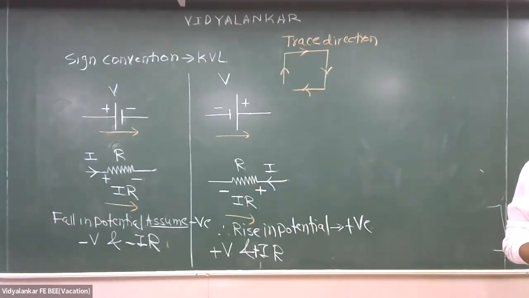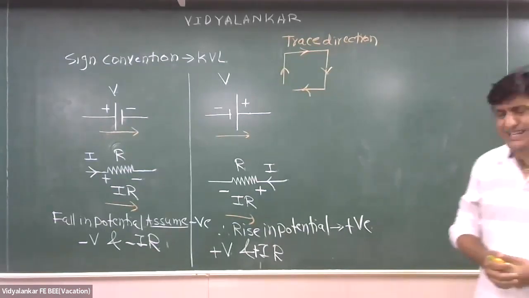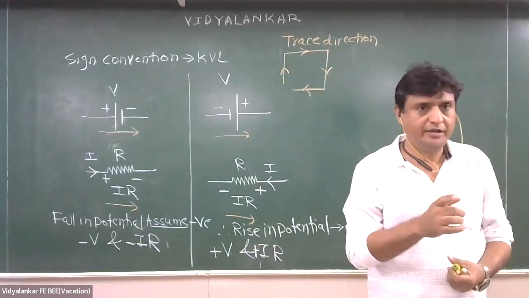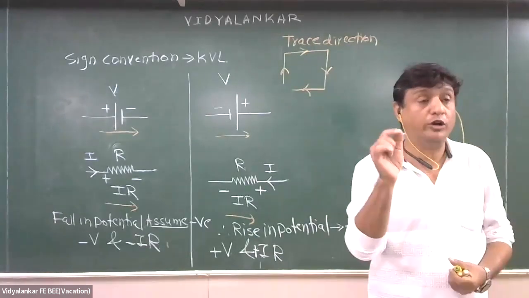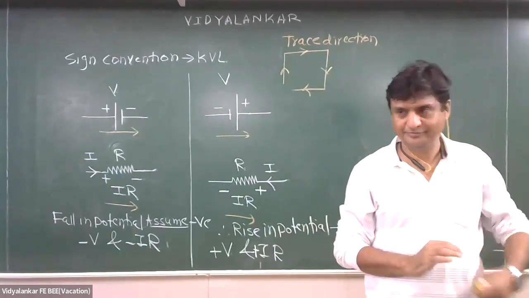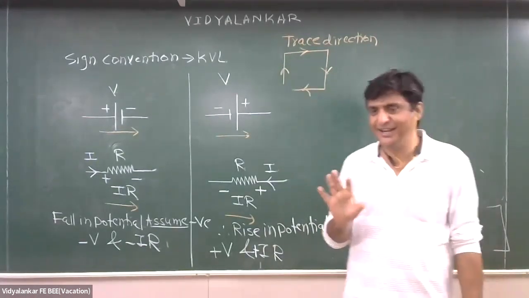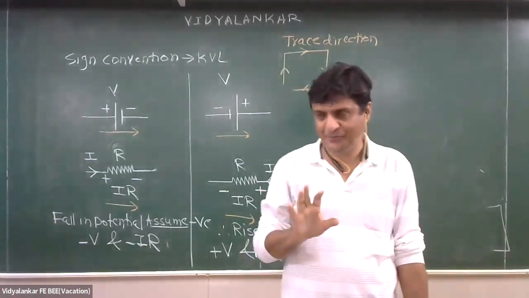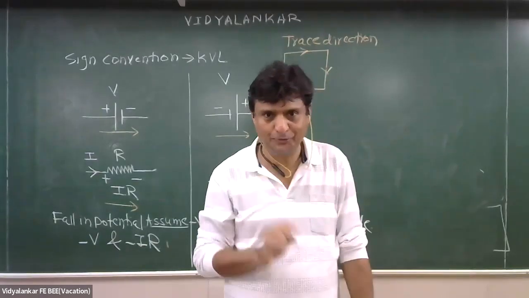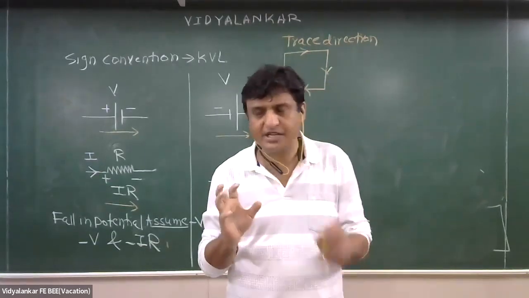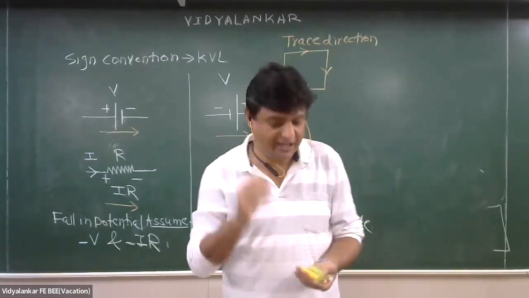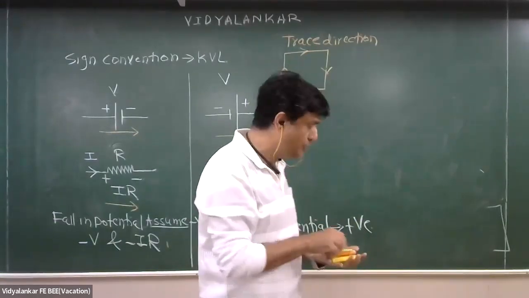Okay, now one doubt from me. Is there any relation between the direction of current and the positive and negative of a voltage source and voltage drop? What is my question? Did you understand the question? Is there any relationship between the direction of current and positive and negative? Whenever you see positive, negative and current direction, what mistake is possible or what doubt arises?